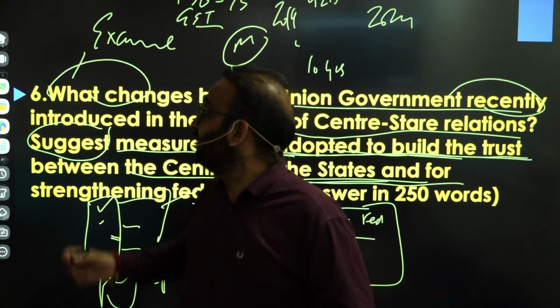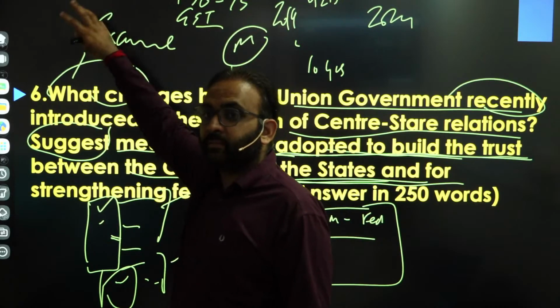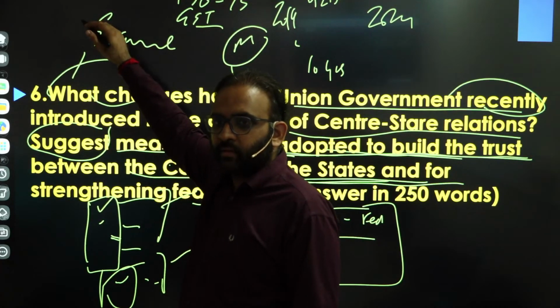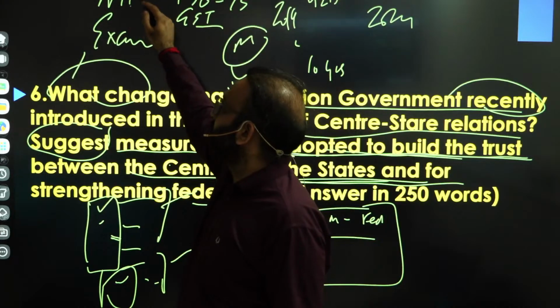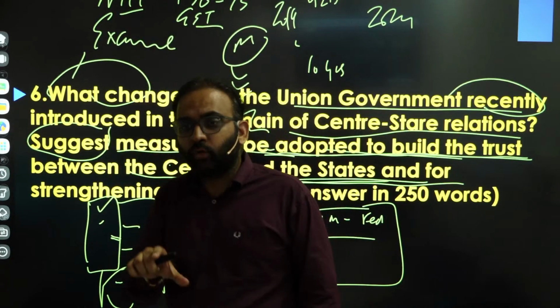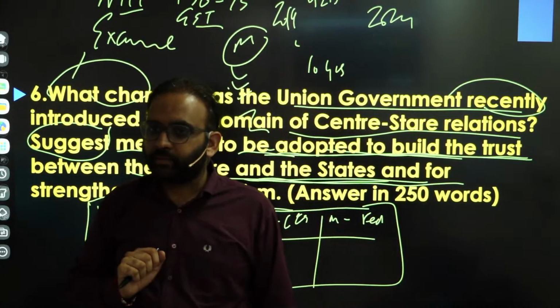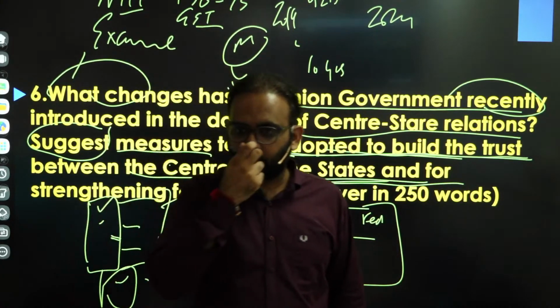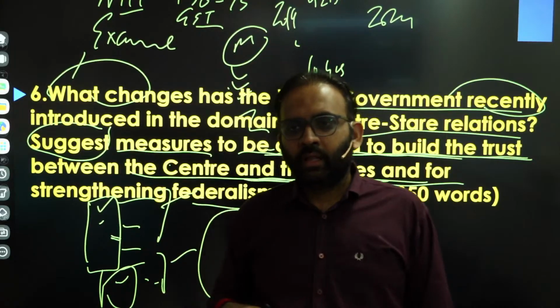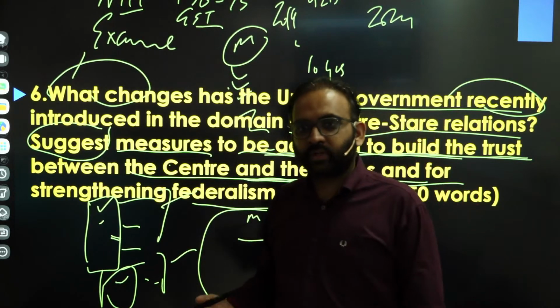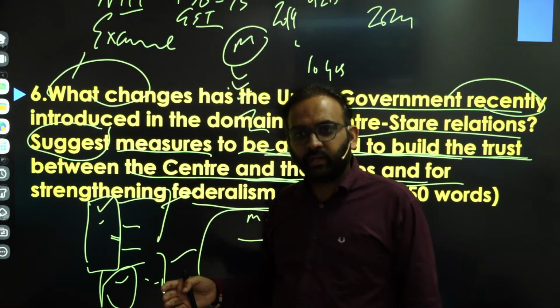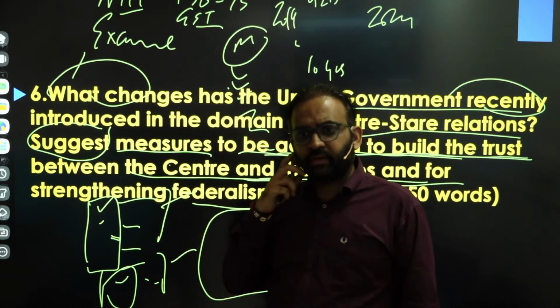Right? You can talk about abolition of the Planning Commission, because planning commissions were also controlling state governments, right? And it was instead replaced with Niti Aayog. Niti Aayog handholds the states in designing their policy programs for development, right? That you can talk about. And competitive federalism was also introduced, for example, by ease of doing business rankings, health index rankings, right?